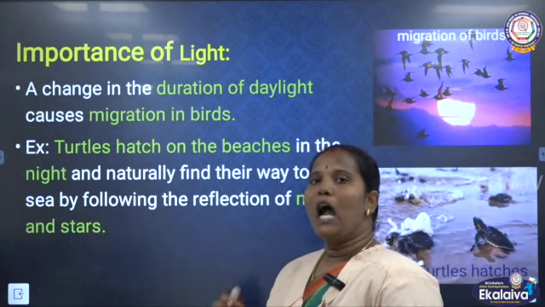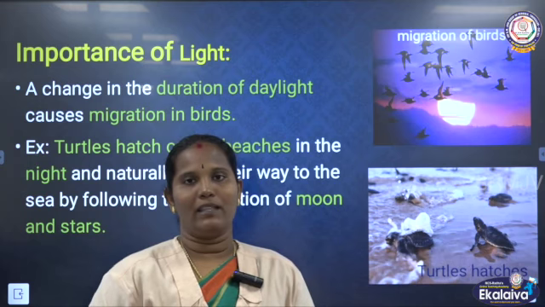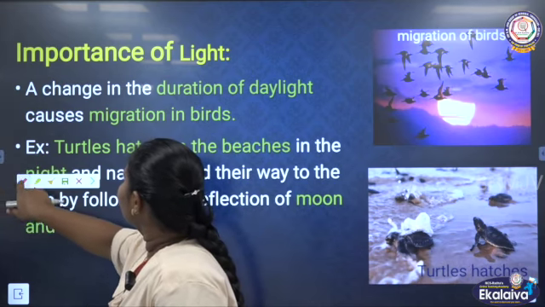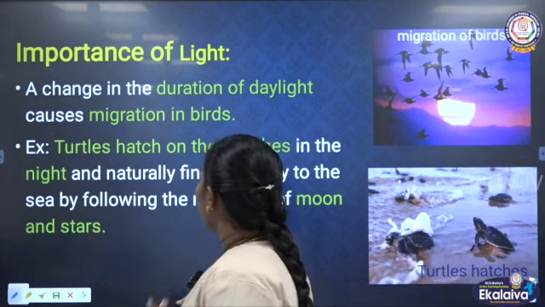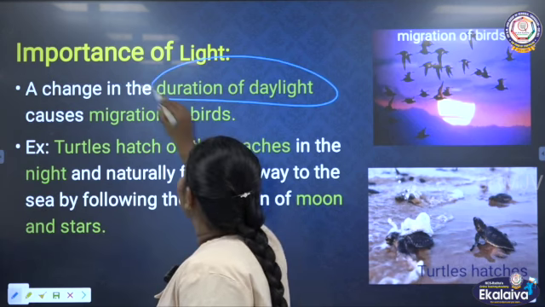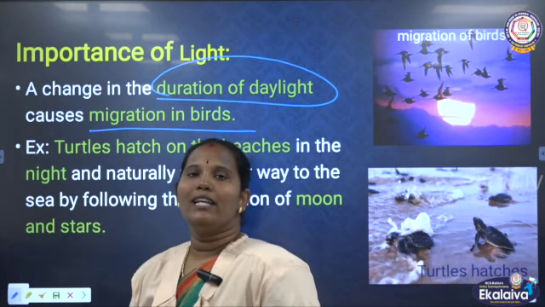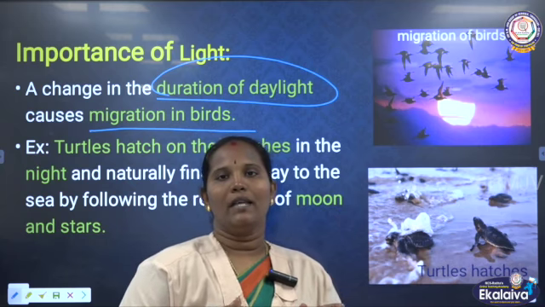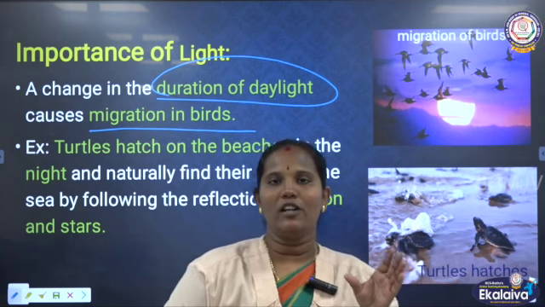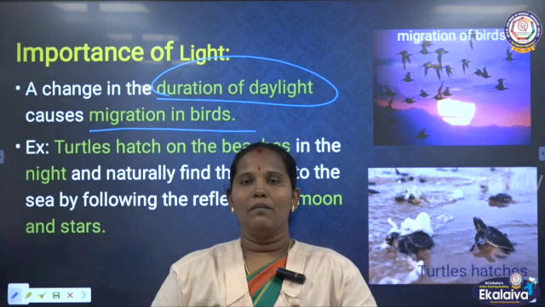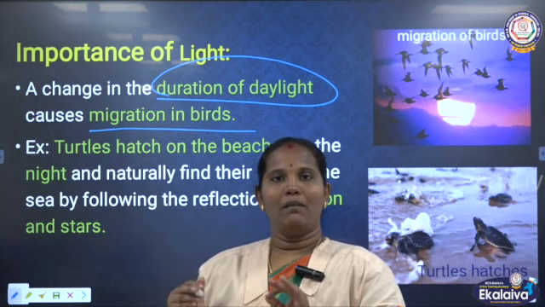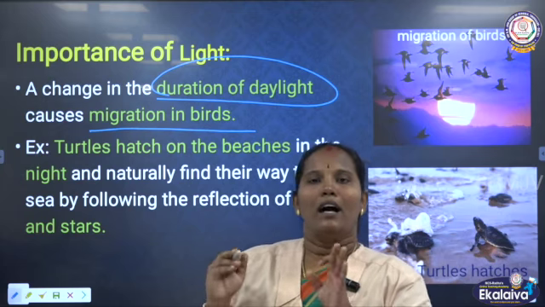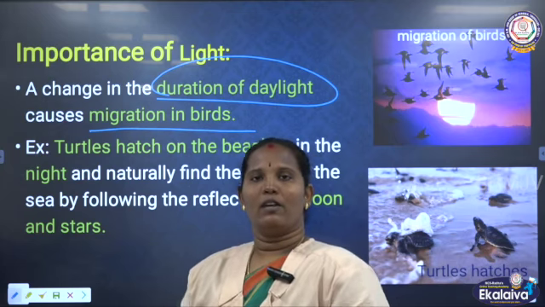Next one, animals. How do animals depend on the light for their activities? See, we know very well, a change in the duration of light causes migration in birds. We know that birds make migrations. This migration happens in the daytime, and the duration of the daytime also causes the migration, because during the night time birds cannot migrate. They need some warm conditions to fly in the sky. So, they need the light. This migration also depends on the light.